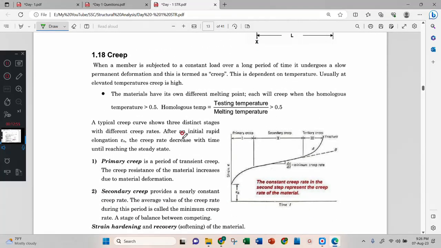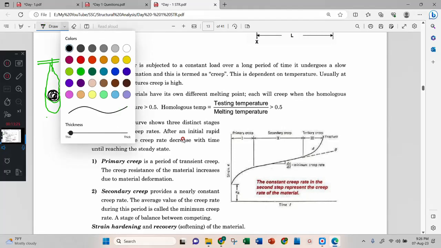Now, creep. Just remember the definition of creep. Creep means time dependent elongation. Let us consider you have a plastic bag, and inside the plastic bag you put one stone. After 1 month, you will see the plastic bag has expanded.